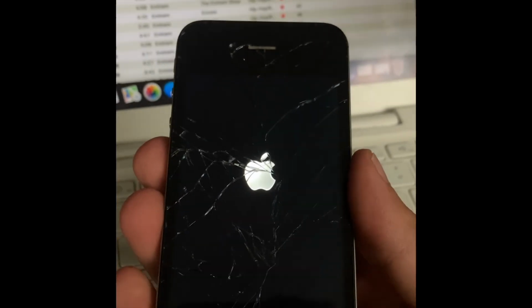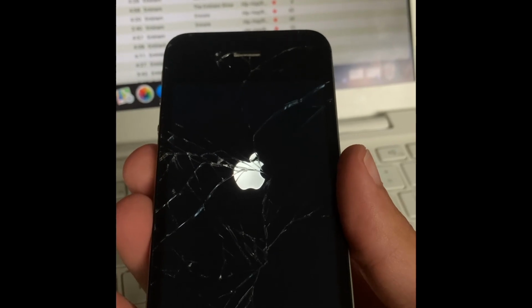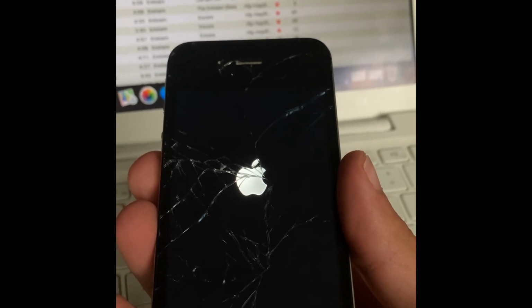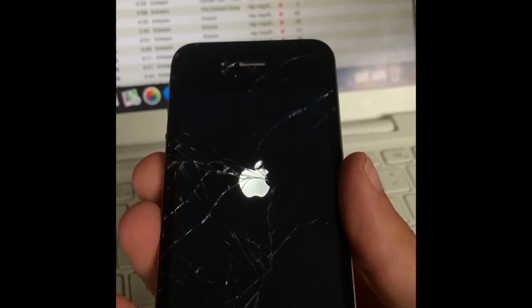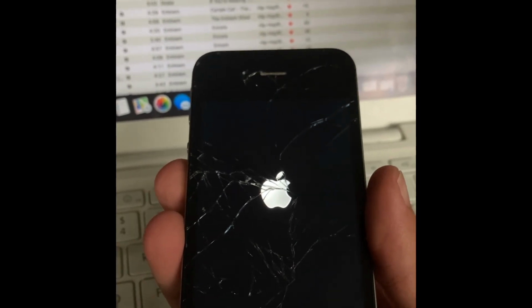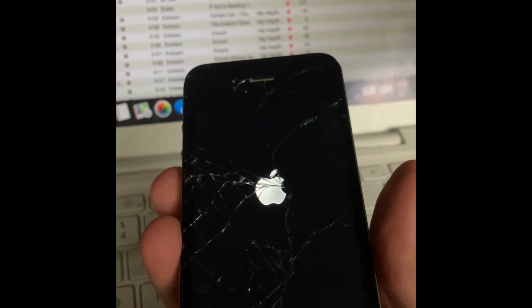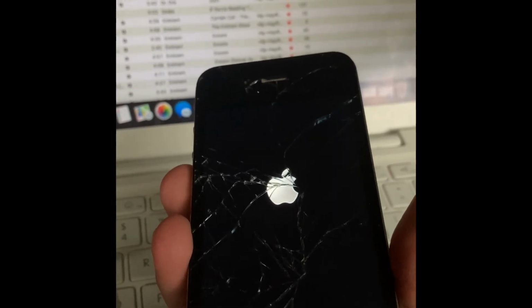Let me turn that brightness down so it's not bothersome. Alright, as you can see, we're booting into iOS 6 again. Now, I'm going to have to redo this because the backup I have has Cydia on it, and I would have to do it again.